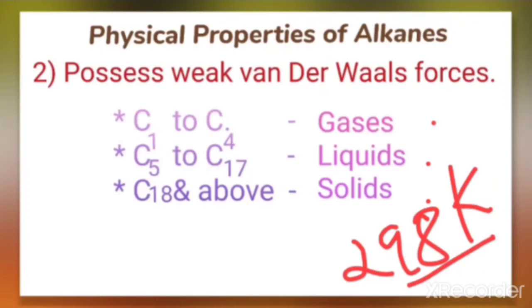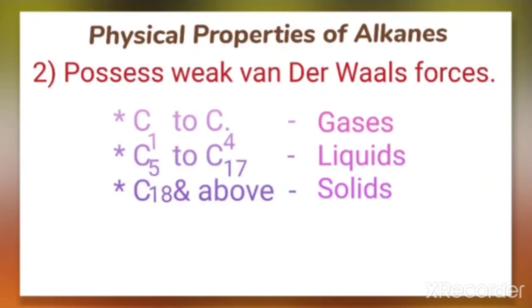Because of these weak van der Waals forces, it depends upon the size and the structure of the molecule. The smaller the size, the smaller will be the surface area. So in the lower members, these are usually gases, and when the carbon number increases, it becomes liquid, and finally if the carbon number is more than 18, it becomes solid. So that is the physical nature of alkanes.